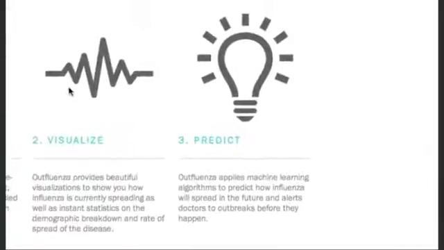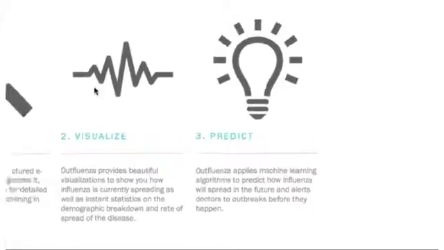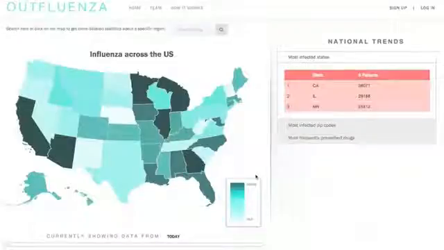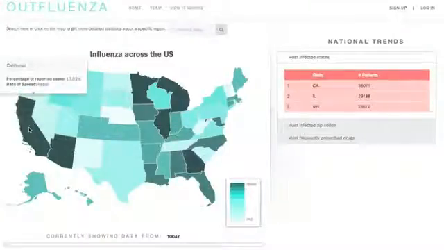Finally, Outfluenza applies machine learning algorithms to predict how influenza will spread in the future and alerts doctors to outbreaks before they happen. Moving back to the home page, users see the map of the United States on the left-hand side, with each state colored a different color based on the severity of influenza in those states. For example, if we hover over a given state like California, we notice that about 13% of all reported cases in the United States so far have been from that state. Also, it tells you how fast influenza has been spreading in that state.